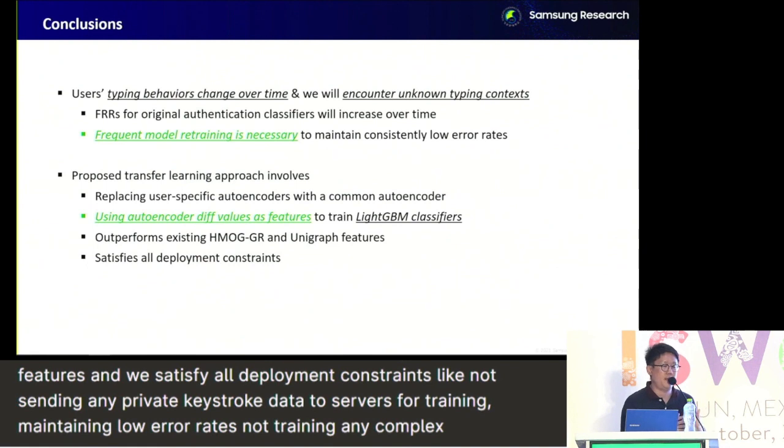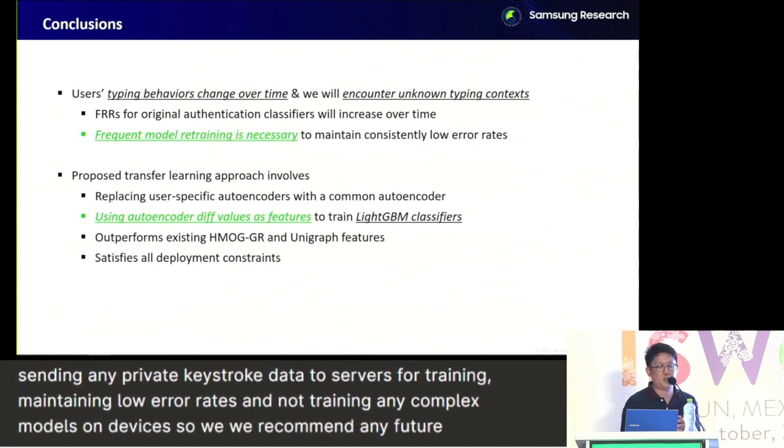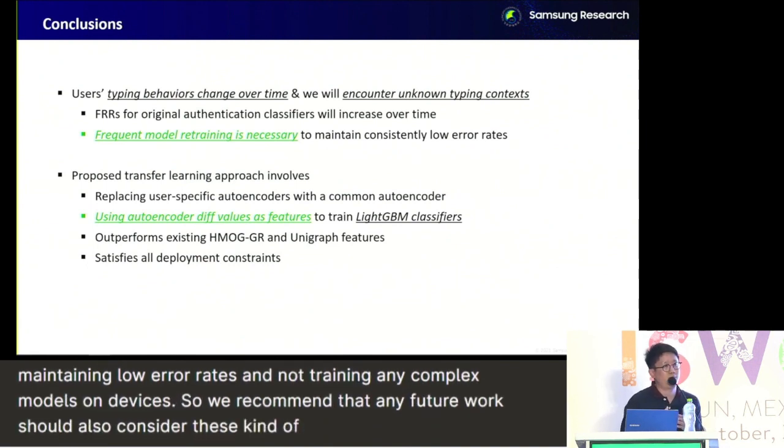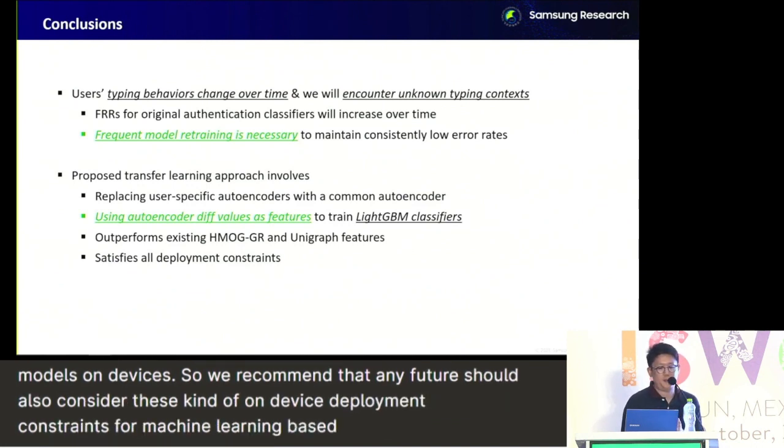So we recommend that any future work should also consider these kinds of on-device deployment constraints for machine learning-based authentication systems. And that's it. Thank you.